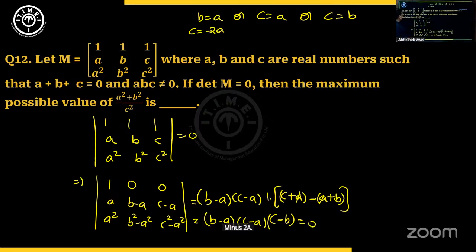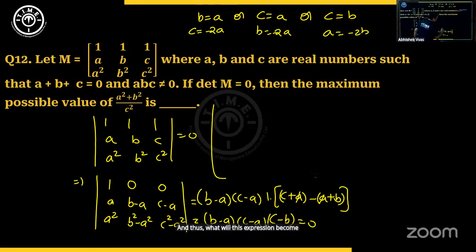C will be minus 2A. And what about C equal to A? If you put C equal to A, B equal to minus 2A. And here, if you put B equal to C, A will be minus 2B, right? And thus, what will this expression become? Observe, what will this expression become?